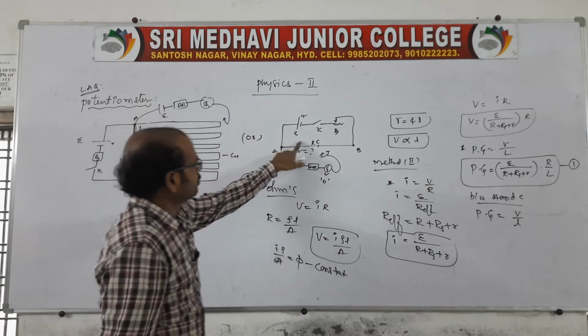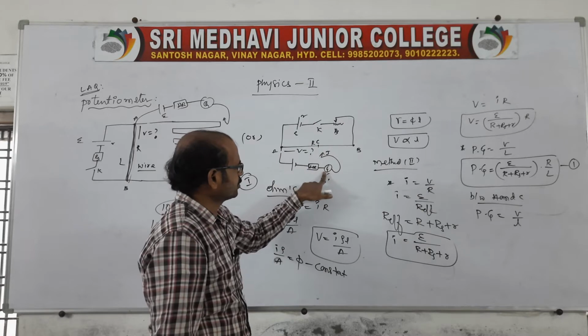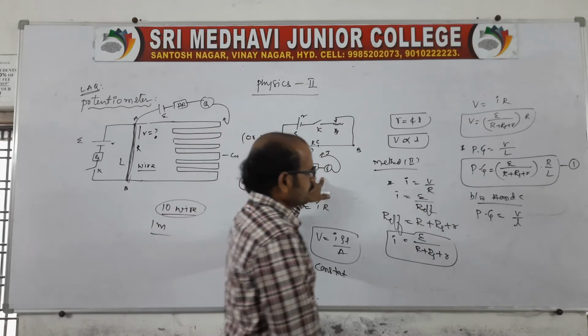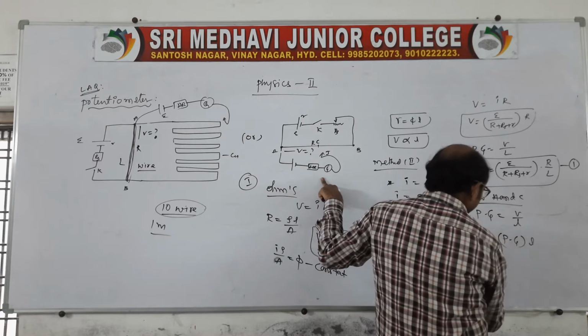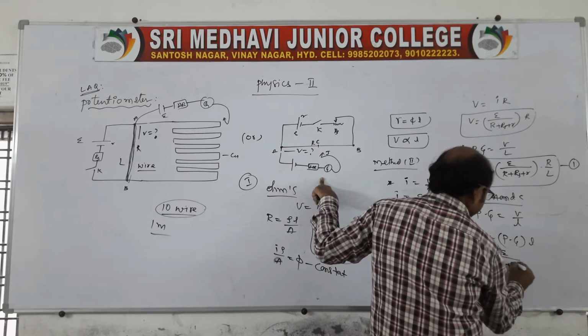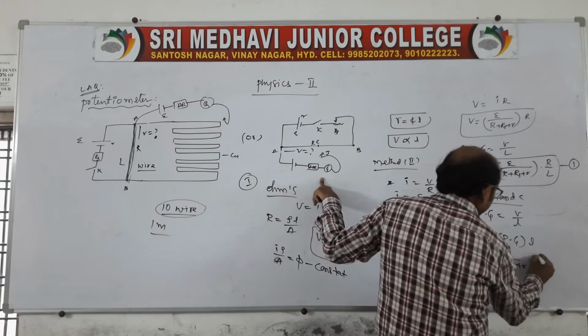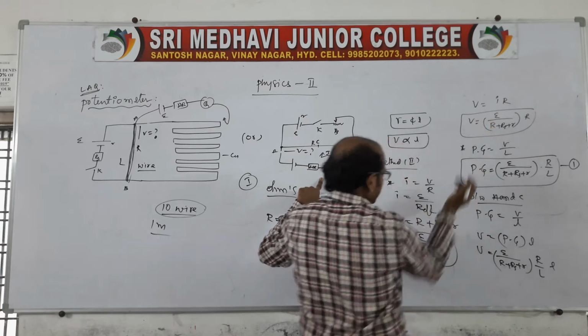Because the balancing length is l, because the jockey is adjusted at one point, the galvanometer shows zero deflection. Therefore potential gradient of V is equal to capital E by capital R plus RS plus small r into R by L into rho.